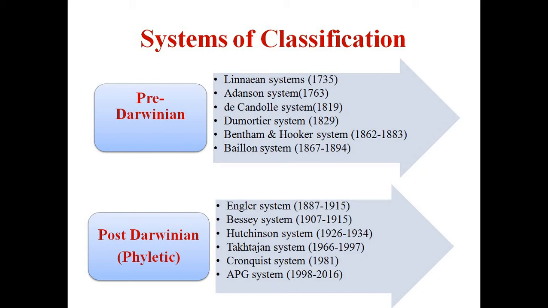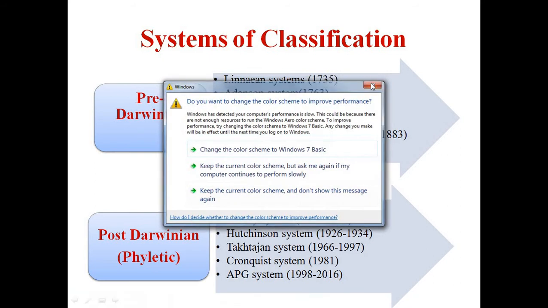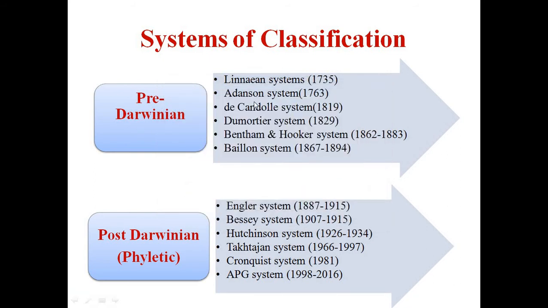As we know, firstly, the linear system, in which binomial nomenclature was first described. This is a very old pre-Darwinian classification system, from 1735. Afterwards, a number of systems were there. In this slide, I am going to focus on only a few systems.